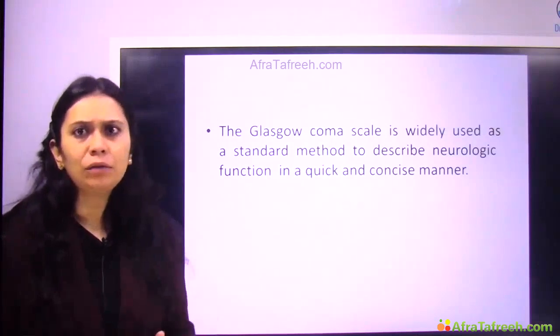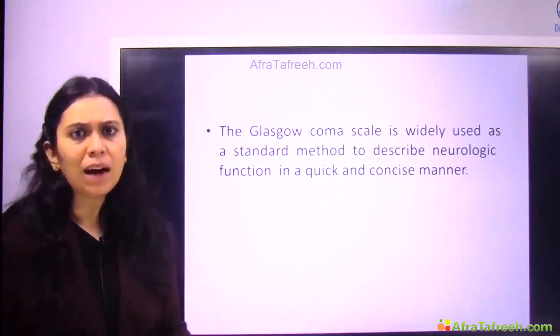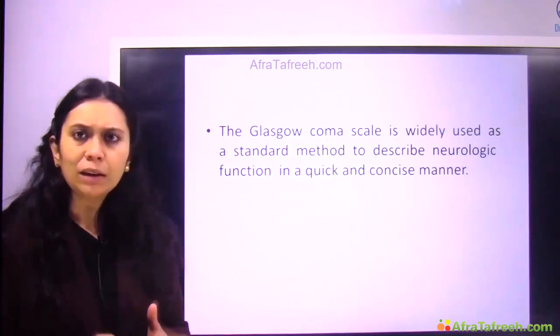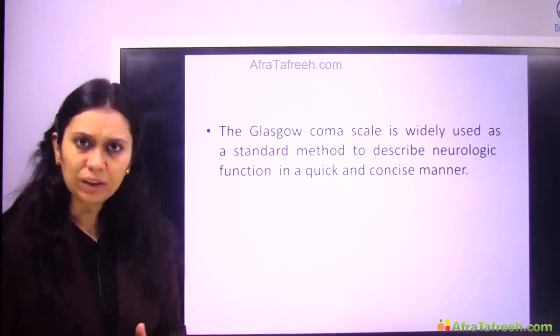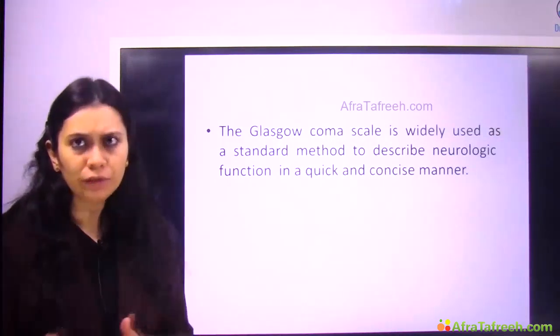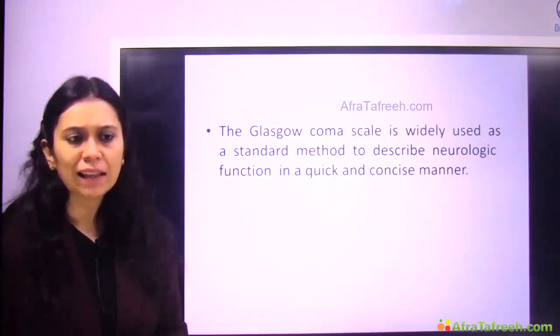The minimum value for each is 1, and the maximum value differs. But basically the minimum GCS of any person can be 3 and the maximum can be 15. So it varies from 3 to 15. We'll see how the GCS is calculated.